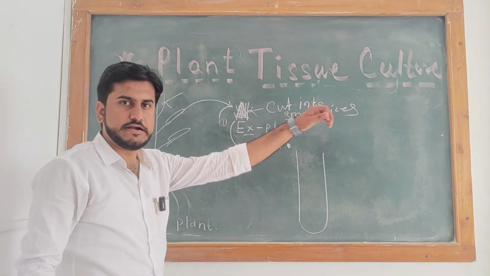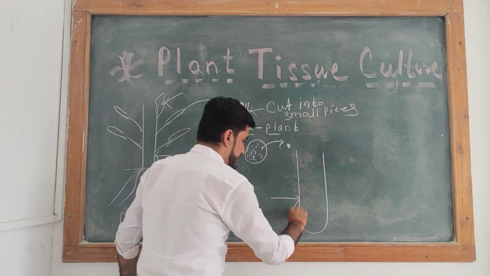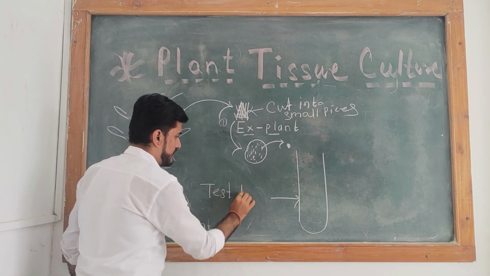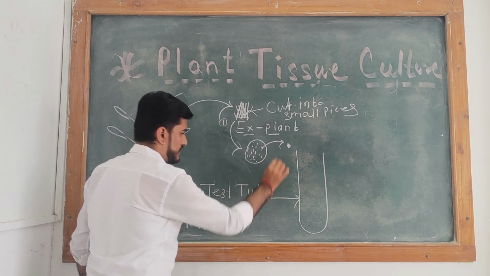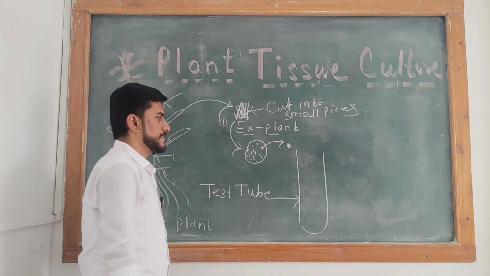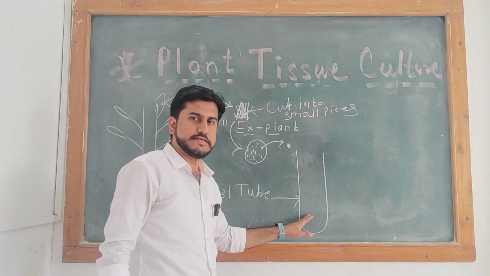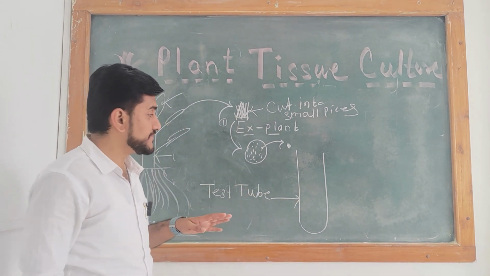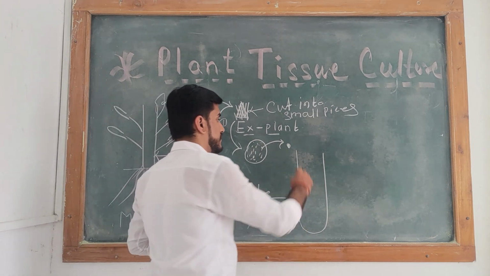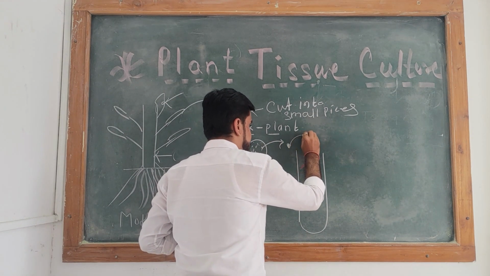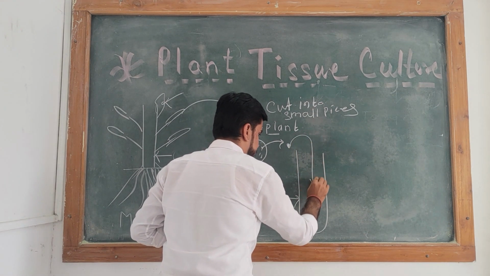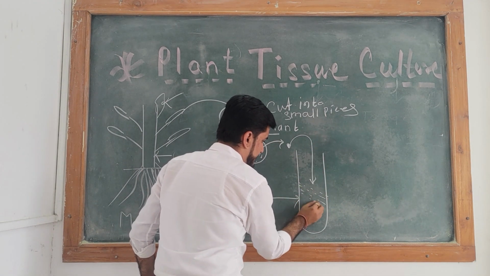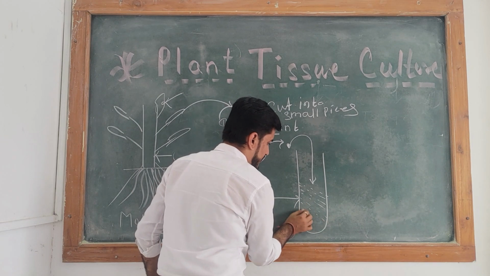We are taking the test tube for the tissue culture technology, and this test tube is made of glass. Okay, so this explant is transferred into the test tube, and inside the test tube we are taking one of the most important